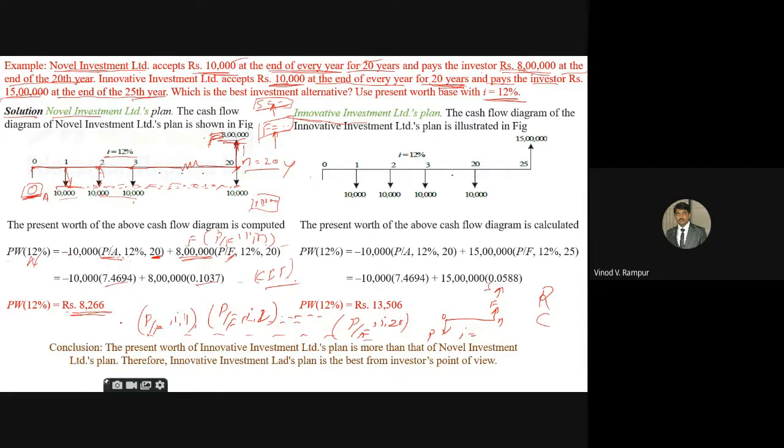Is it clear? See, whatever value I am getting after 20 years, the present value of that after 20 years is 8,266 rupees only. That means I am getting money after 20 years, and that should be an investment of 8,000. I am going to lose about 760 rupees, reducing the value of my 10,000 after 20 years, just like a depreciation value.